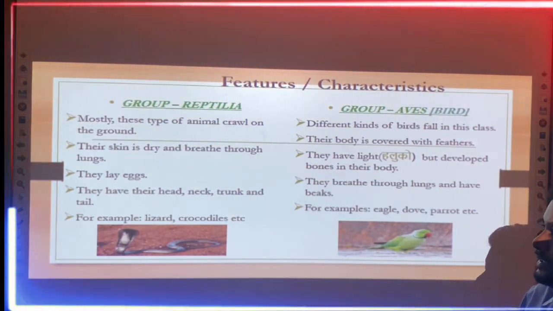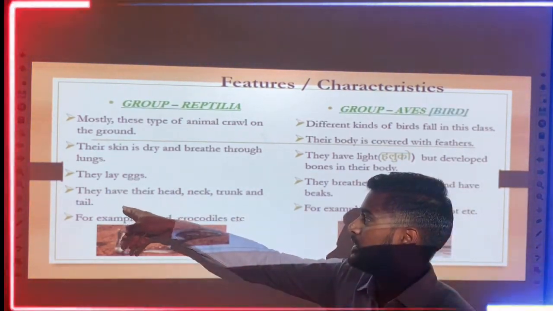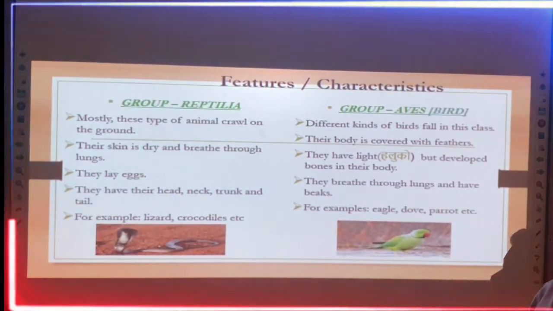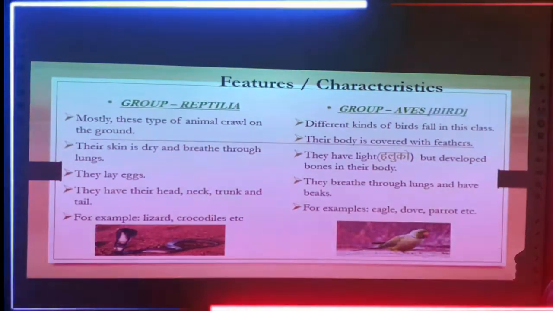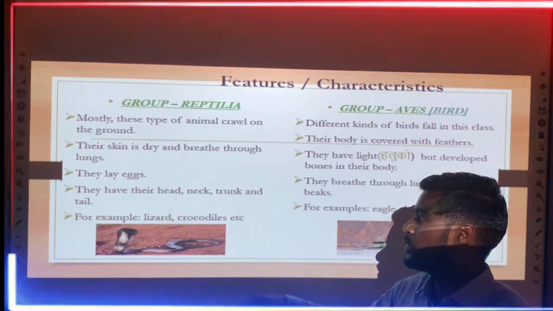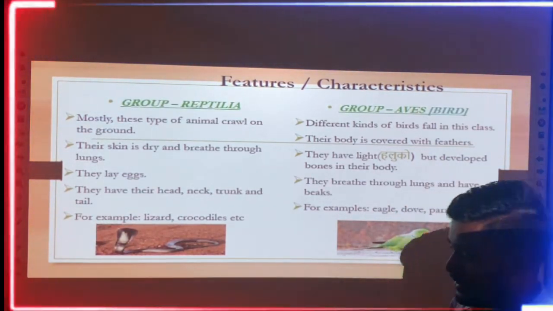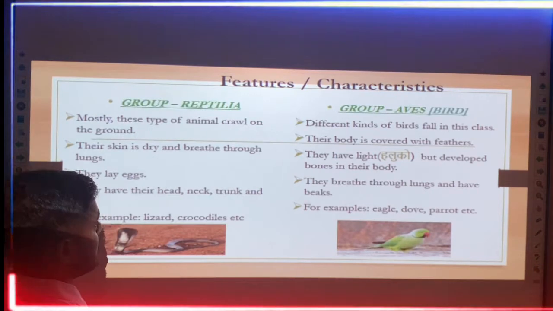Similarly, they lay eggs. The next feature is that they have a head, neck, trunk and tail. If you want examples of reptilia, the lizard and the crocodile are also examples of this group. Similarly, the next features are related to the group Aves, that means the birds.